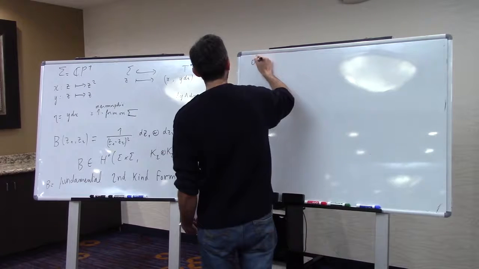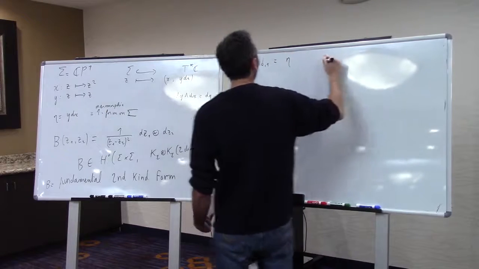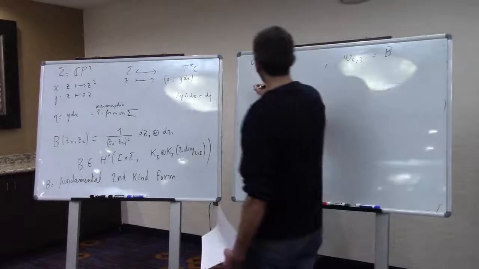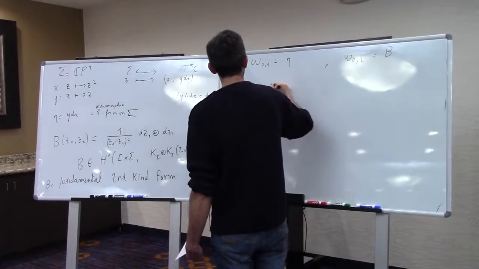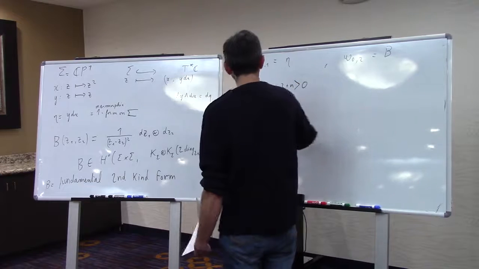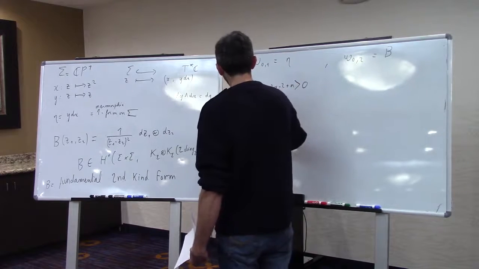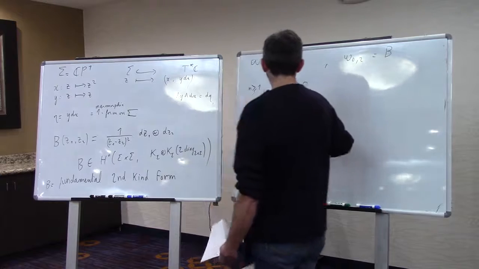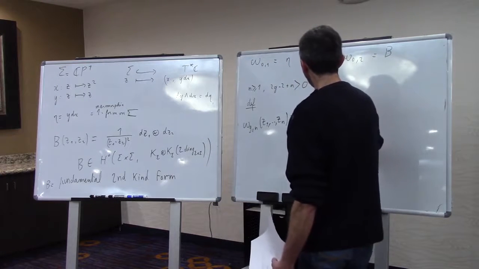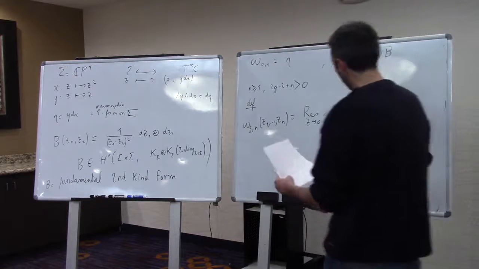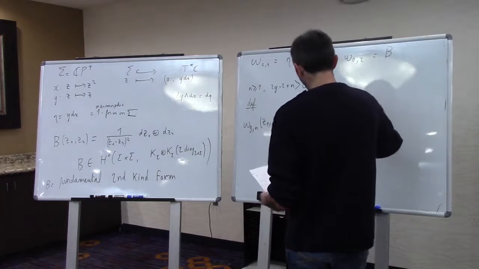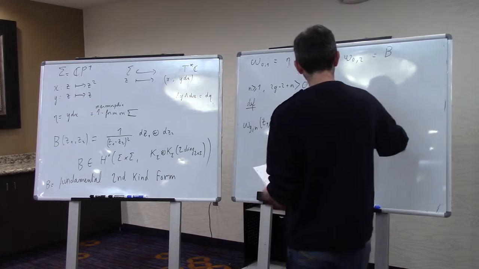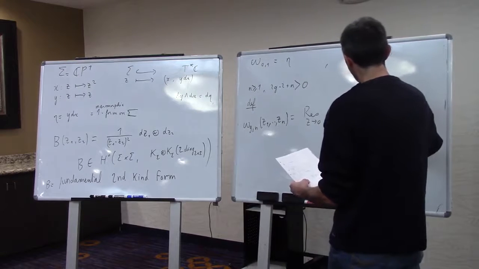So omega 0 1, I will define it to be simply eta, and omega 0 2 will be this B. And then for n larger than 1 and 2g minus 2 plus n strictly positive, define, so this is the definition, omega g n of z1 to zn equals the residue when z goes to 0 of dz1 over z1 squared minus z squared, for z, dz.